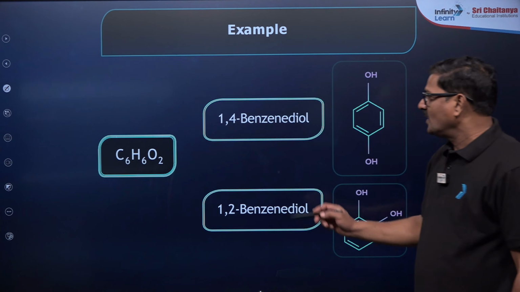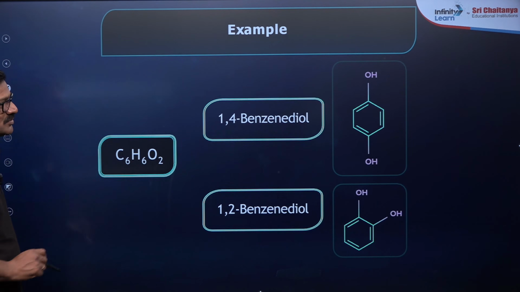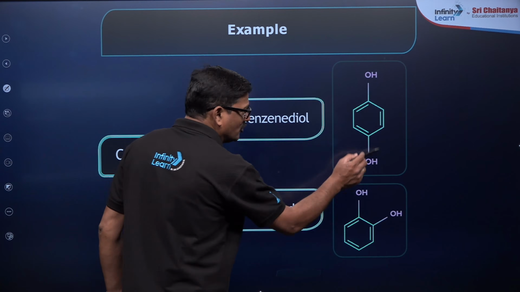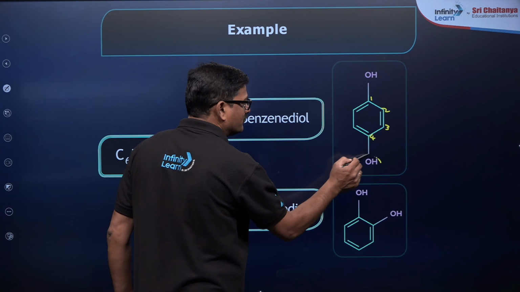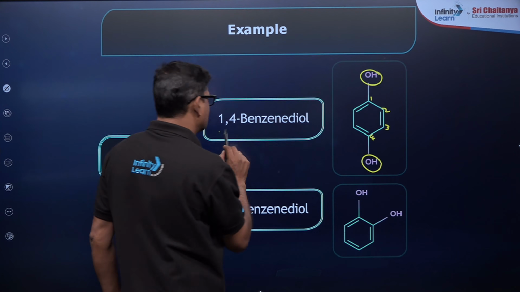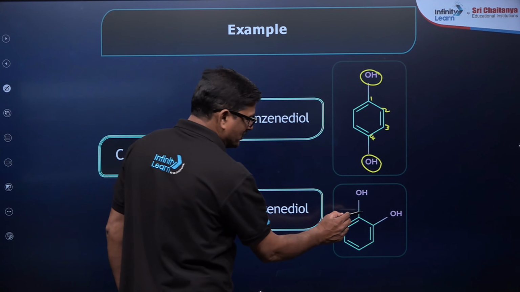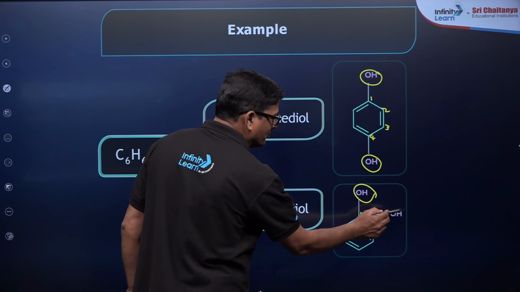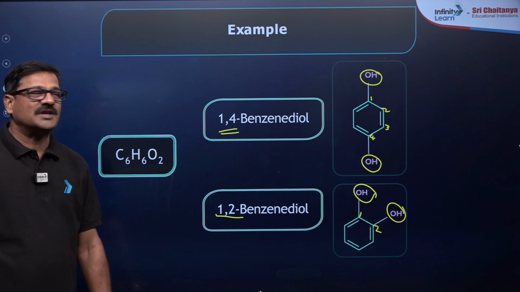And you can say benzene diol, C6H6O2. You can say the OH group is on the first position, second position, third position, fourth position. So 1, 4 positions. You can take first position and second position, 1, 2 positions. These two are position isomers.